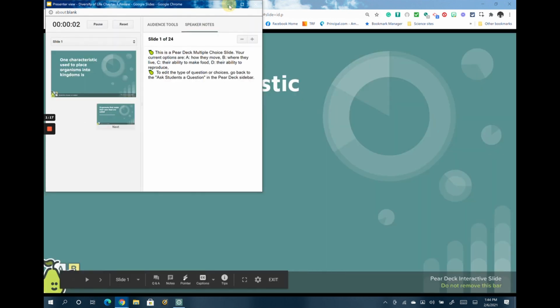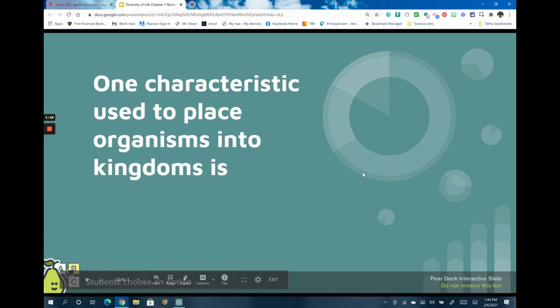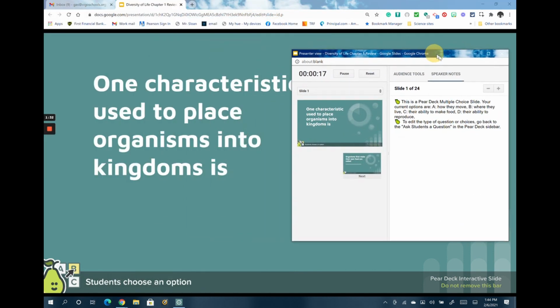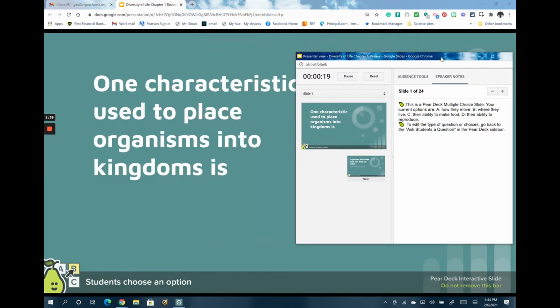So in the first slide, slide number 1, it says, one characteristic used to place organisms into kingdoms is... And I will have to open this up so that I can see your choices. Your choices were A, how they move, B, where they live, C, their ability to make food, D, their ability to reproduce. And the correct answer for this slide is C. One characteristic used to place organisms into kingdoms is C, their ability to make food.